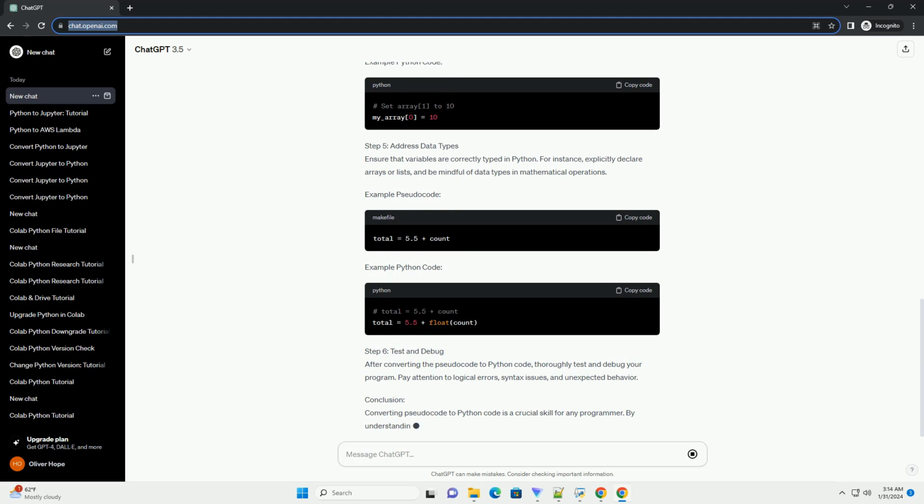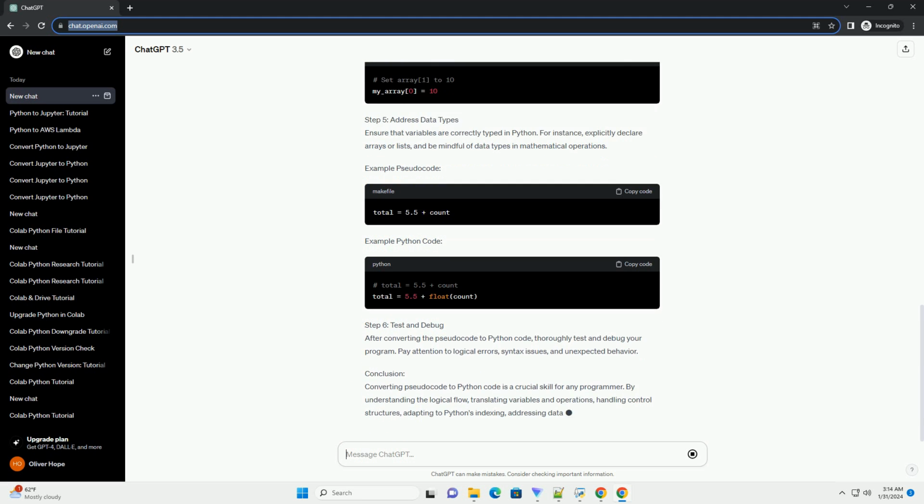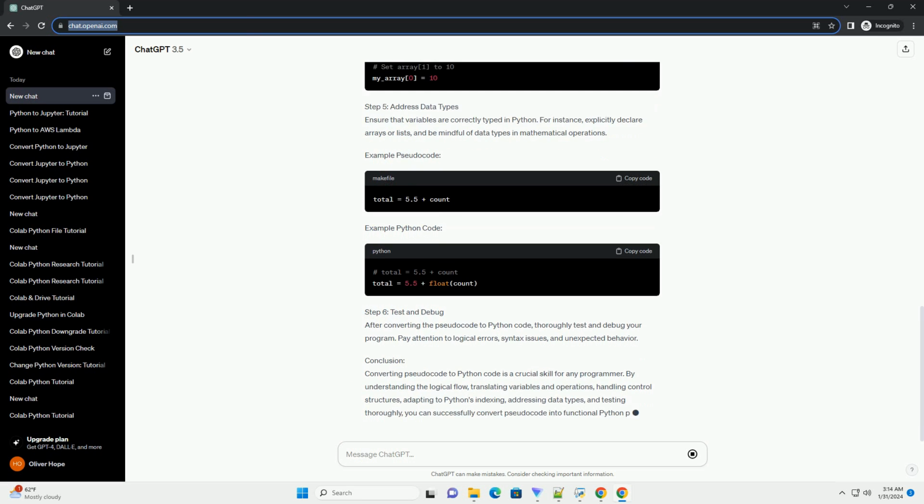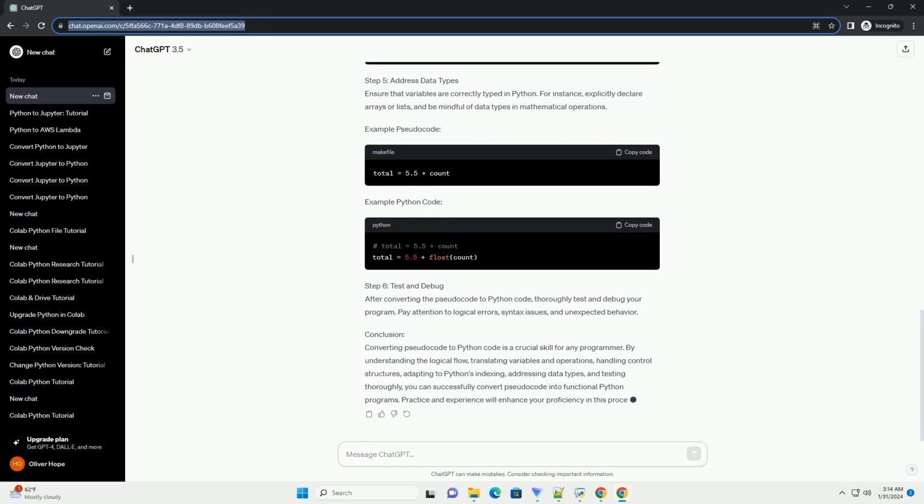Identify variables and operations in the pseudocode and convert them into valid Python syntax. Example Python code. Step 3. Handle control structures. Translate pseudocode control structures into Python's corresponding syntax. For example, replace for loops with for loops, and if statements with if statements.